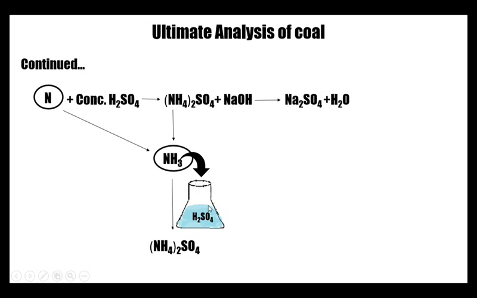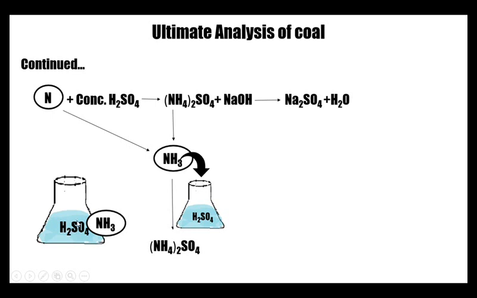But here, do we know how much ammonia is produced during the combustion process? No. At the same time, we also do not know how much nitrogen is produced. Then how do we know? So how do we determine the percentage of nitrogen present in the given coal? For that, when ammonia is distilled into the sulfuric acid, a part of the sulfuric acid is neutralized by this ammonia, since it is a base and it is an acid.